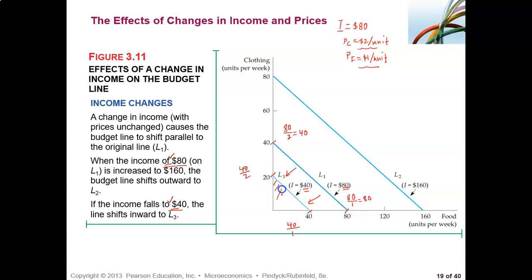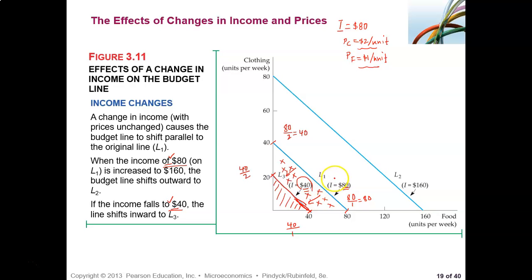Now they can buy only within this area with $40 income, with the price of clothing and the price of food unchanged. The consumer can buy anything within that limited area. He cannot buy what he used to buy before.